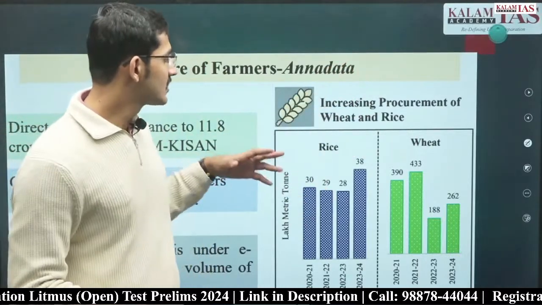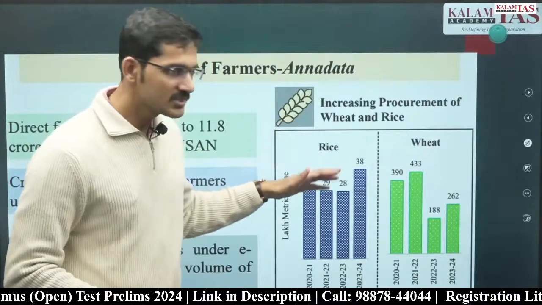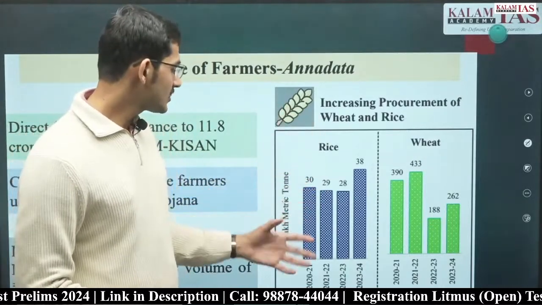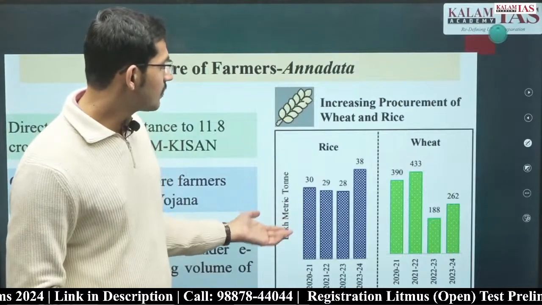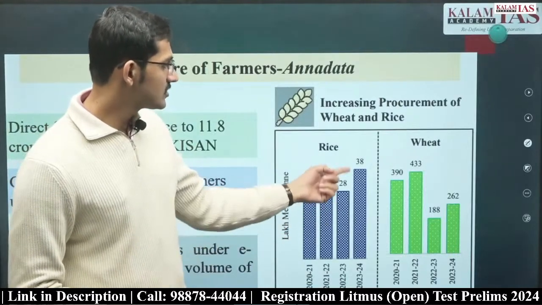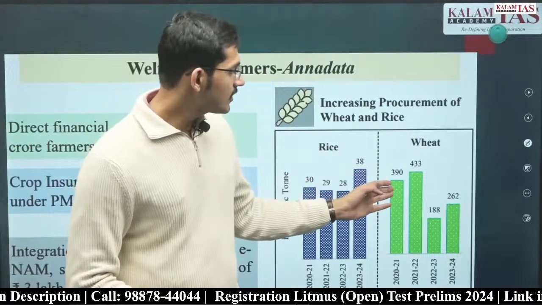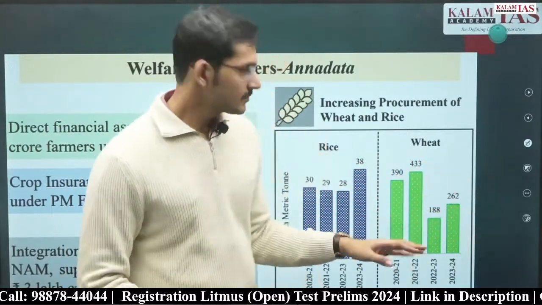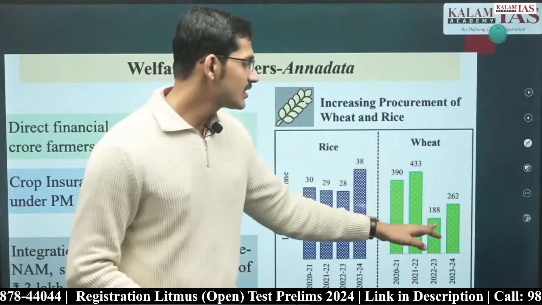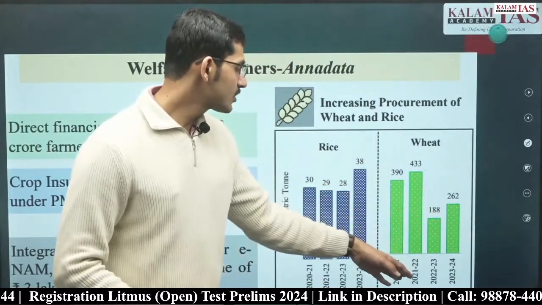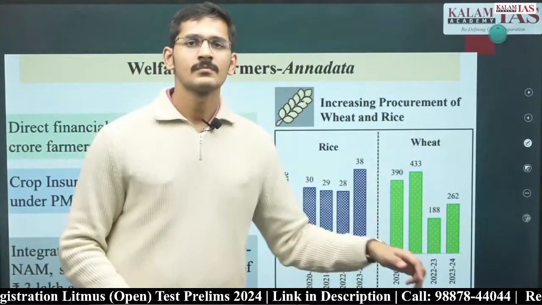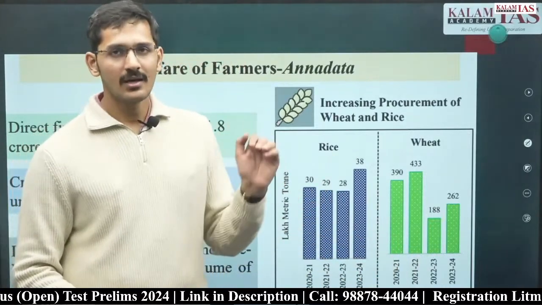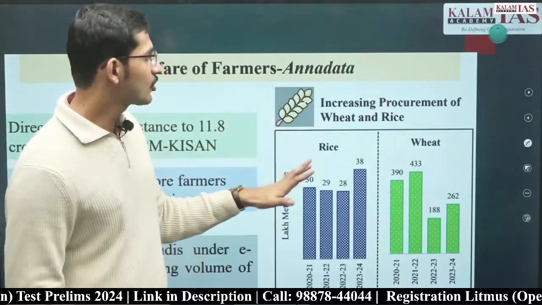The procurement is increasing, but there is no consistent pattern कि consistently increase हो रहा है, consistently decrease हो रहा है, ऐसा कुछ है नहीं. We talk about rice, it reduced for 3 years, then it increased. We talk about wheat, it increased, it decreased, and it again this year is increased. So this year the rice and wheat both have increased, but compared to 2022 wheat has reduced. So what we look at is there is no consistent pattern, zigzag pattern प्रोक्योरमेंट के अंदर चल रहा है.